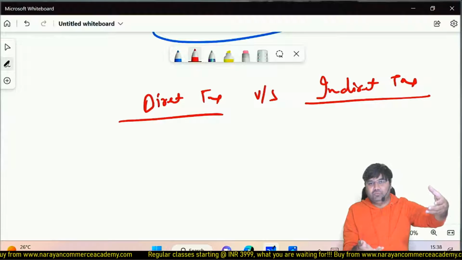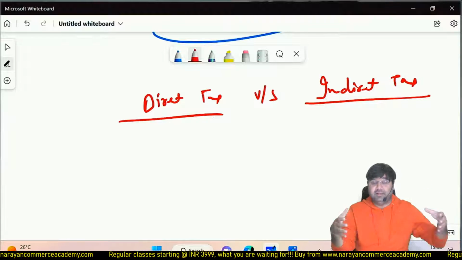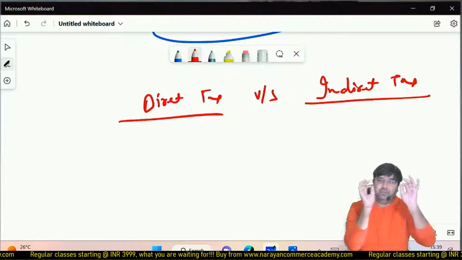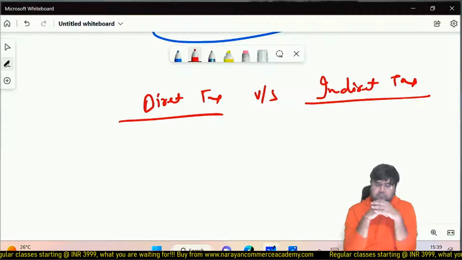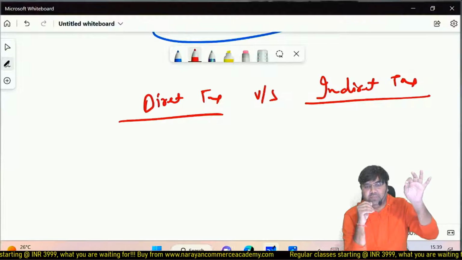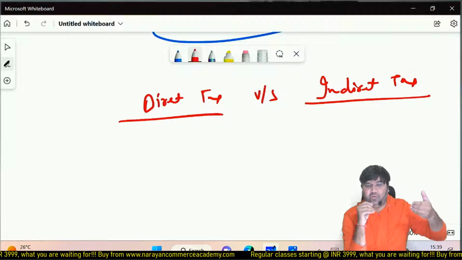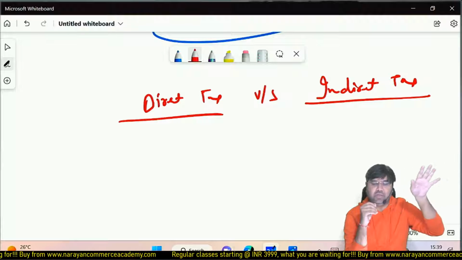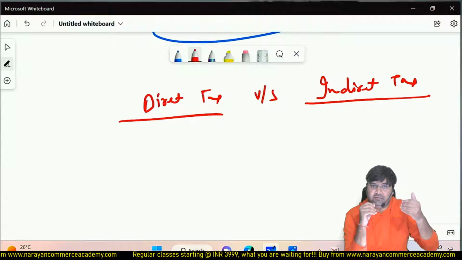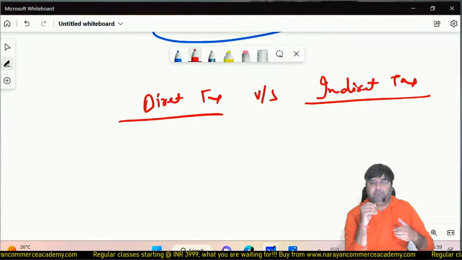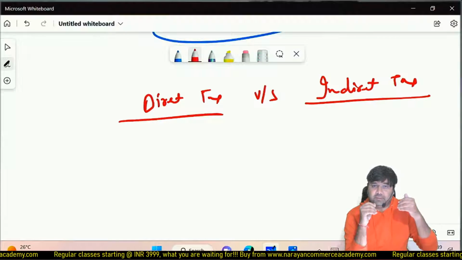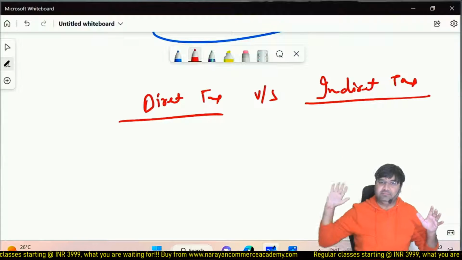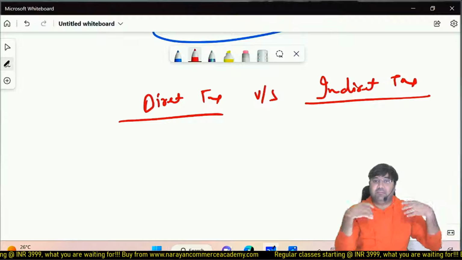Someone would like to understand in detail, someone would like to know just the crux of the matter. Okay, so let me explain. Direct tax is basically levied directly on the person. I'm not going to go into the definition of person. So that person is supposed to pay directly to the government. Everything is direct, like income tax.